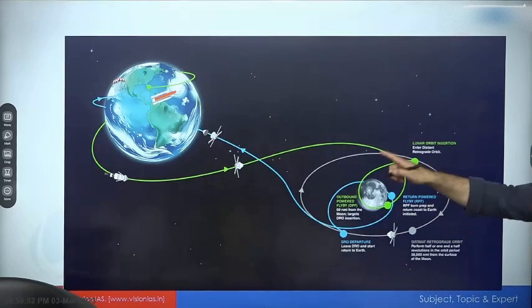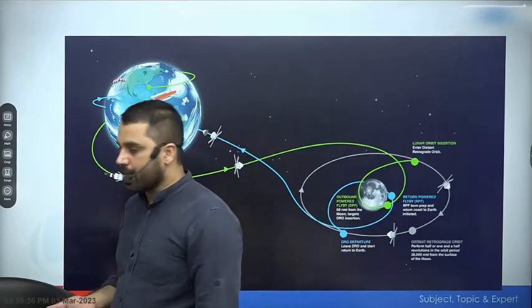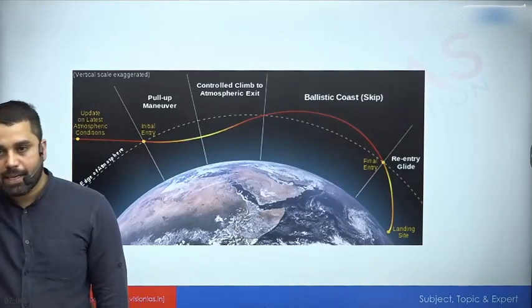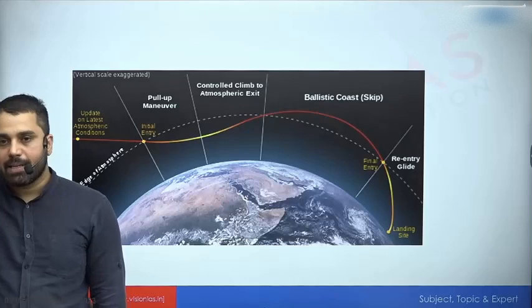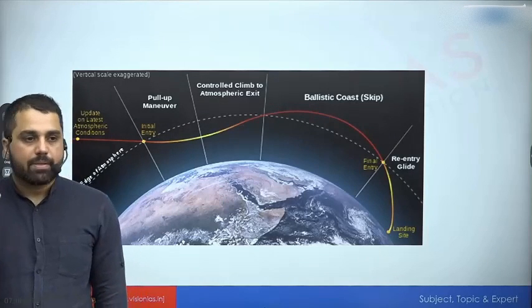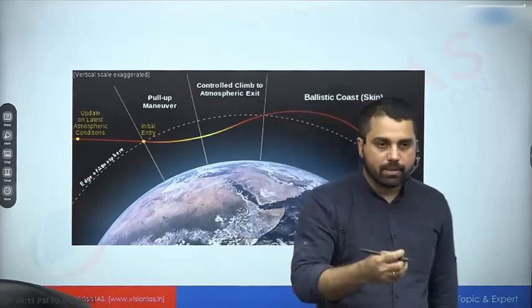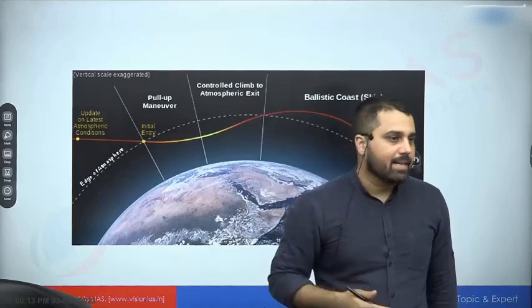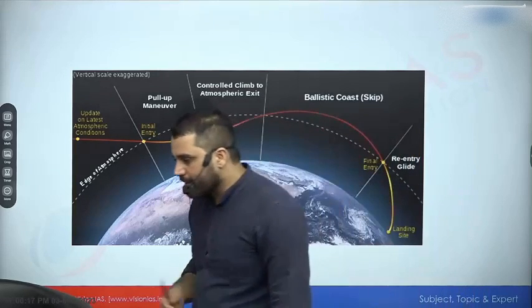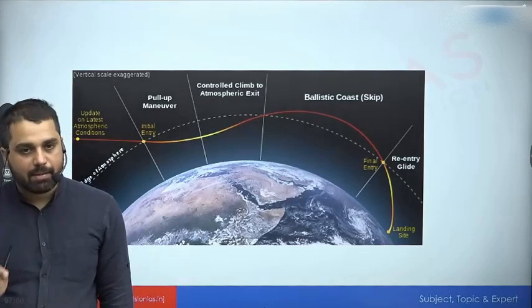And while coming back, they used a thing called skip entry, which simply means that they first enter into atmosphere, but then again went outside the atmosphere, again entered. By doing that, they were able to reduce the amount of heat energy will be generated, and they are also able to ensure that precise landing जो है वो हो सके. तो ये जो skip entry है, that is also an important keyword which I think you should remember in the context of this mission. Let's take a break here. I have been speaking for very long.